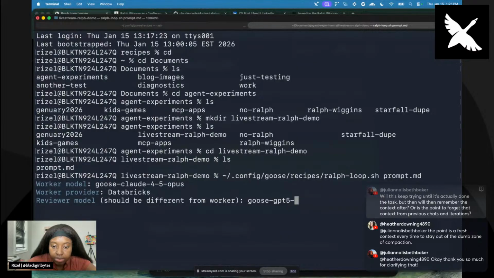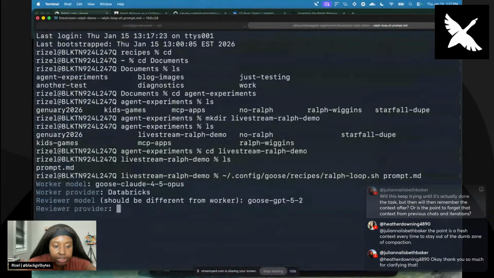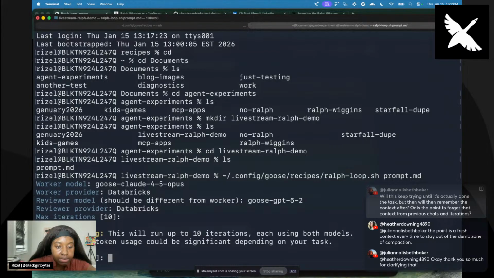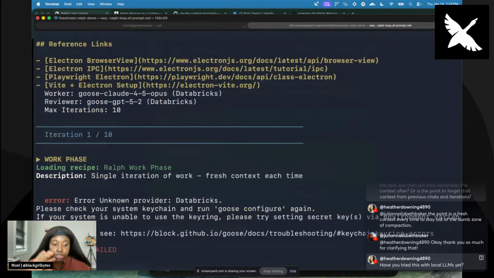GPT 5.2. Just double checking. Yep, that was right. So I'm going to press enter and then my provider's Databricks again. And I'll leave it at 10 iterations. That's the default. And then I put a little cost warning. It actually hasn't been that expensive, but I just don't want anyone being like, yo, you ran up my token. So I put a little cost warning. So this is my little bash script loop that just keeps looping.